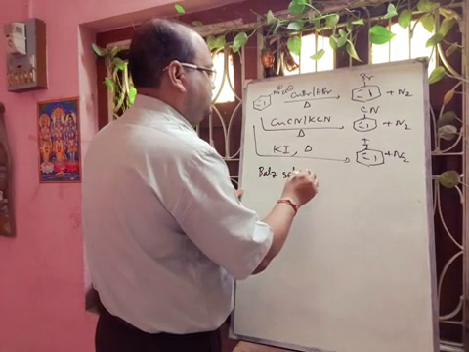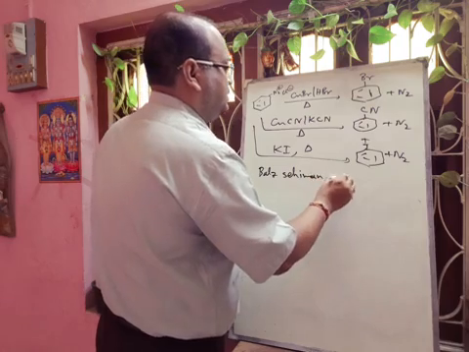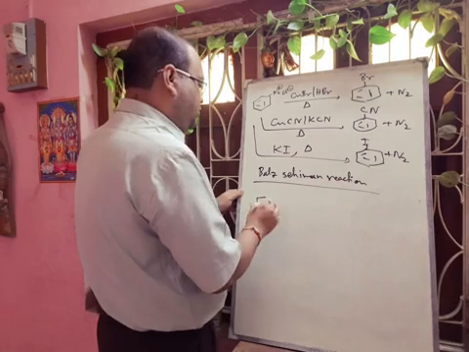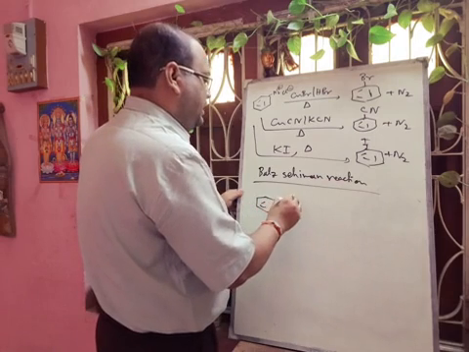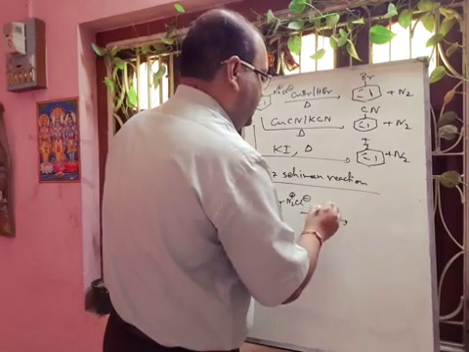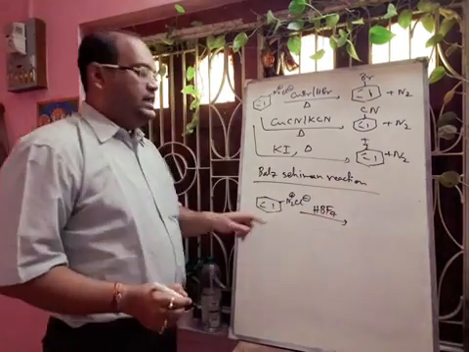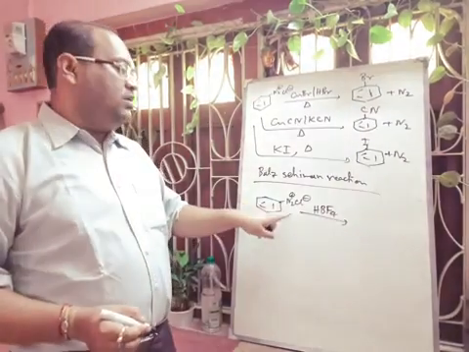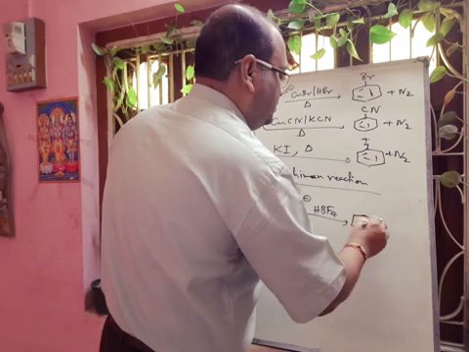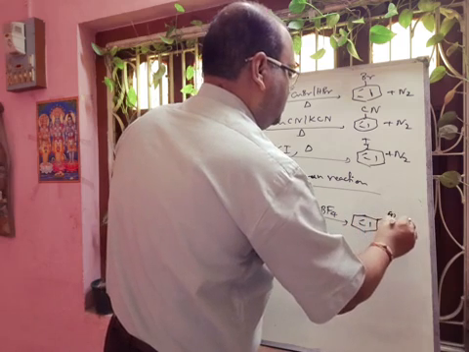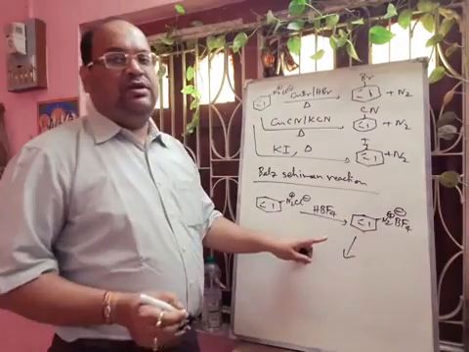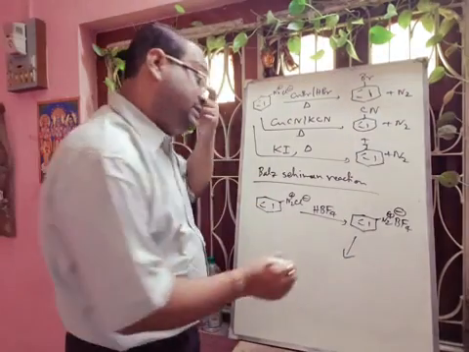Balz-Schiemann reaction. In the Balz-Schiemann reaction, we take this benzene diazonium chloride and add HBF4. Then the benzene diazonium chloride will convert into N2+ BF4-. In the next step, we have to apply heat.